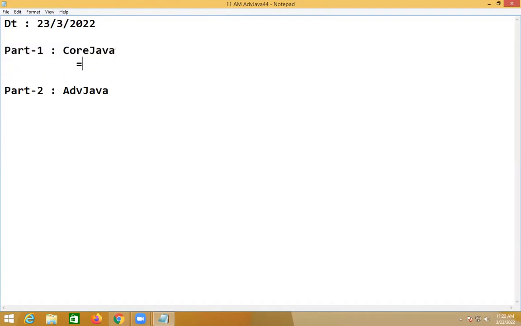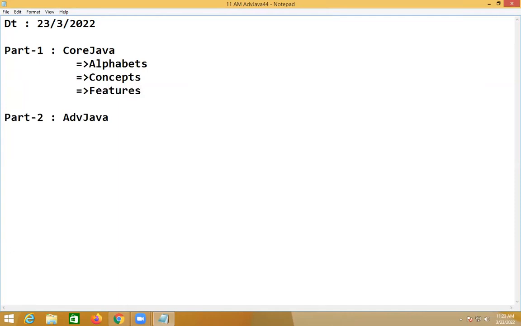Core Java concentrates on alphabets, concepts, and features, object-oriented features. And part of core Java, you'll be trained with exception handling, references, inheritance, and so on.